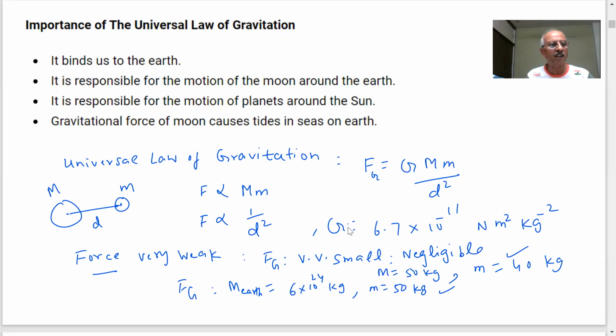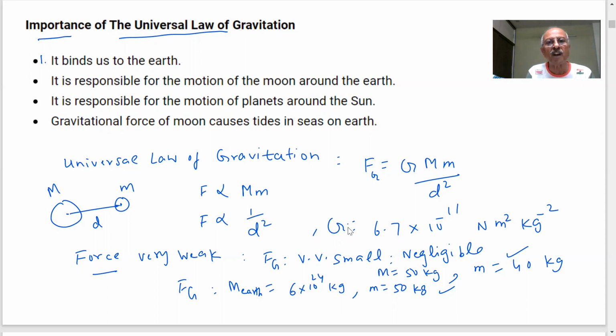And also, you have seen there is a frictional force which opposes the motion. So because of these reasons, we are not attracting each other, but Earth is attracting us. And that is what binds us to Earth. The importance of the universal law of gravitation is very clear. There was a question, what is the importance of the law of gravitation? Number one, it binds us to Earth. Are we on Earth? Are we flying out of Earth? No, sir. So we are bound by the gravity of the Earth, and you have seen satellites in zero gravity positions. They are floating in the atmosphere.